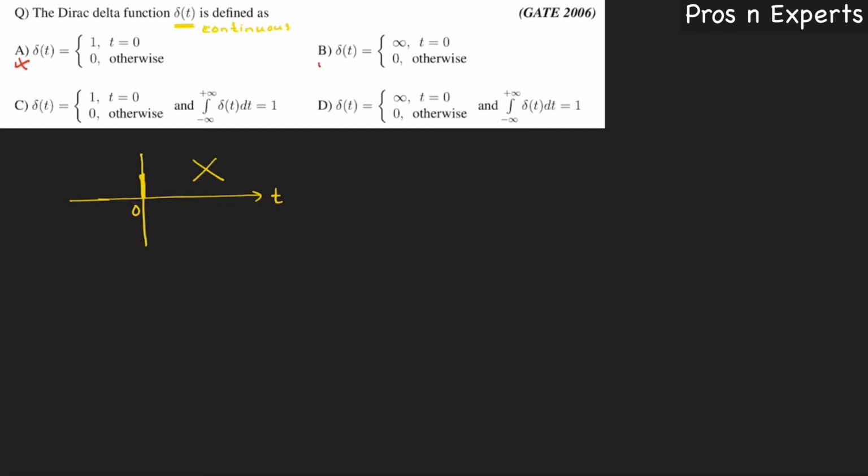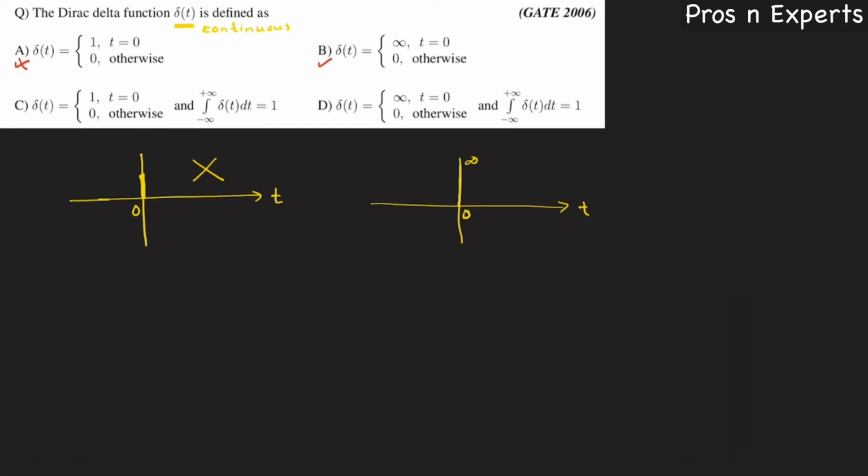Now option B, let us check option B. Option B says that del of t equal to infinity at t equal to 0, and 0 at all other places. Is it correct? It is partially correct, but let us see the other options also, because the most appropriate option should be the answer.